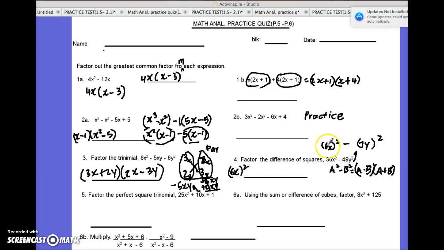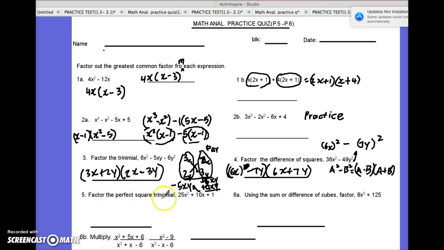Should be 6x minus b. b is this, 7y, so 6x minus 7y. That's going to go in one parenthesis. And the other parentheses would have the a plus b, which would be 6x plus 7y. That takes care of that one. How about the next one?